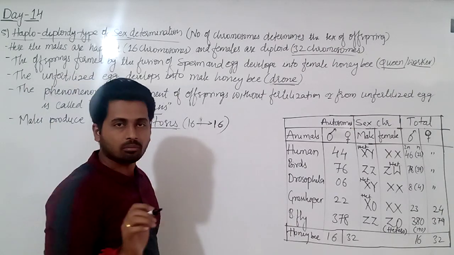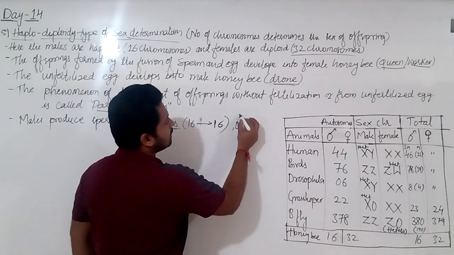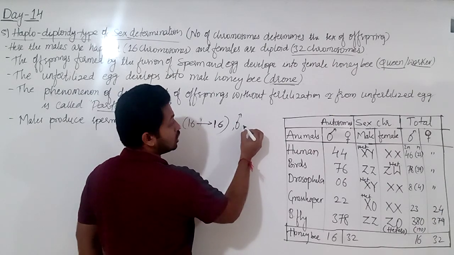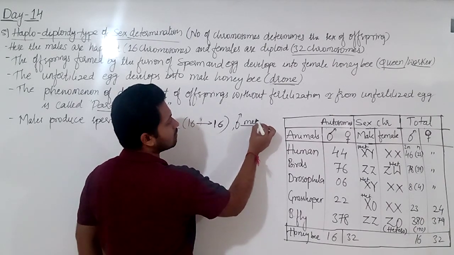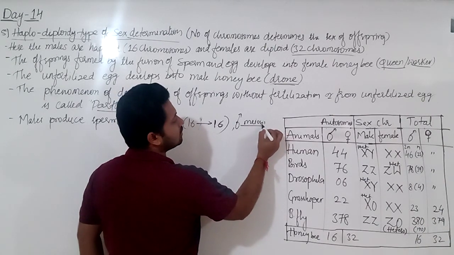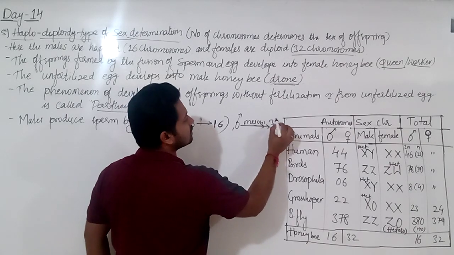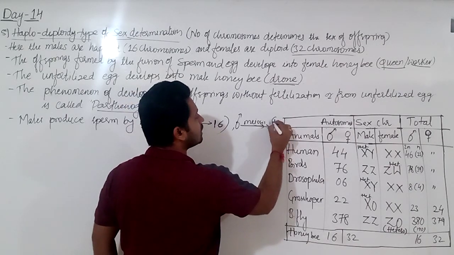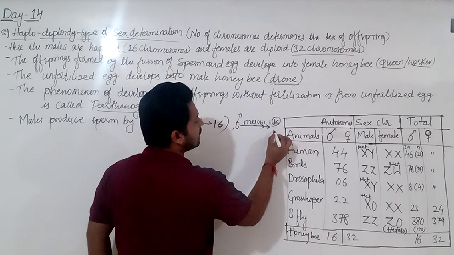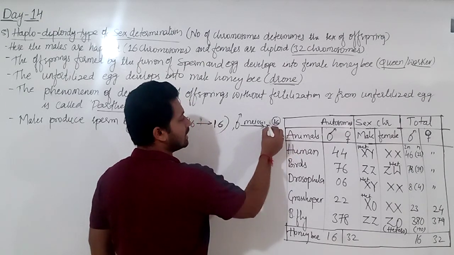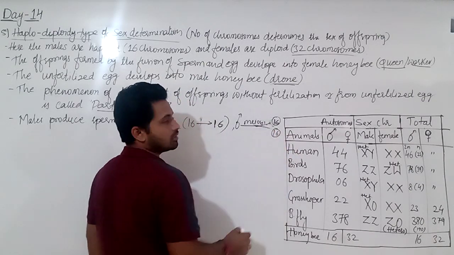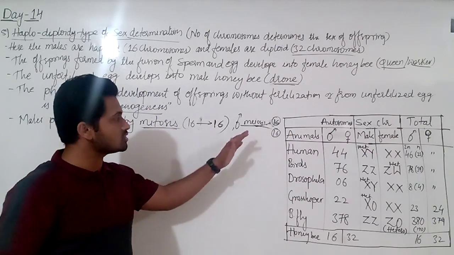Whereas female is normal. That is, female undergoes meiosis and gives eggs, one egg containing 16 chromosomes and another again containing 16 chromosomes. Eggs are formed by meiosis in female.